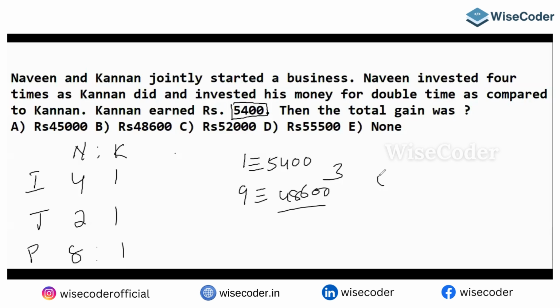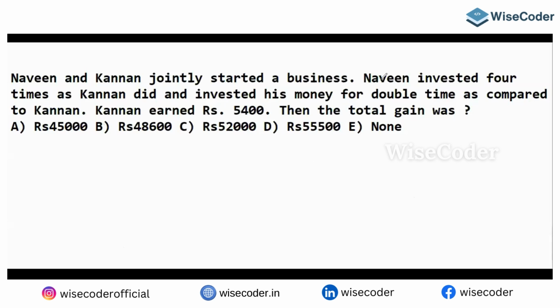So 48,600 is the total earnings, which means the total gain is 48,600. Okay, let's go to the next question.